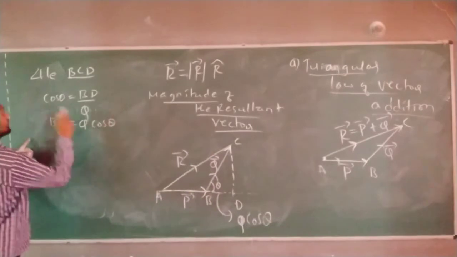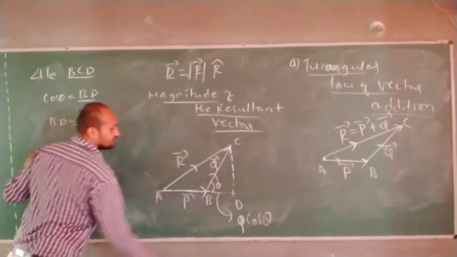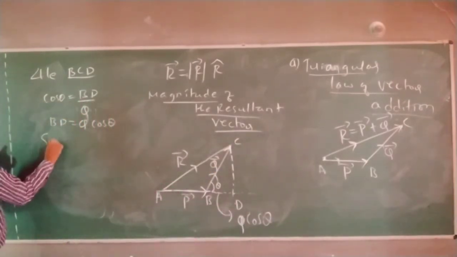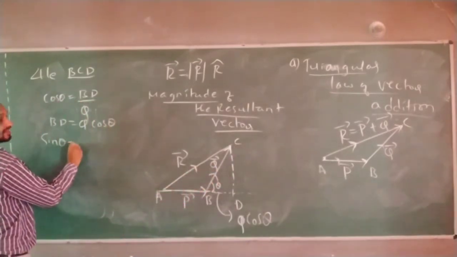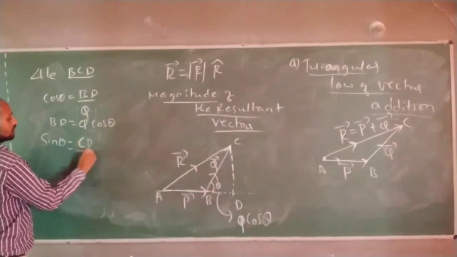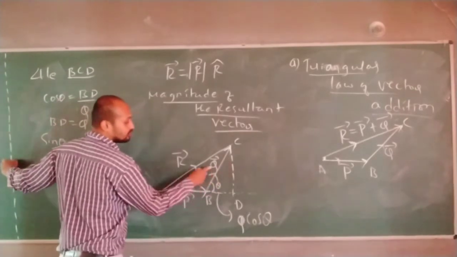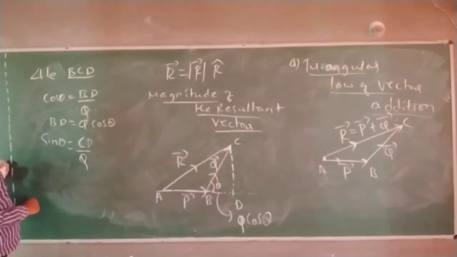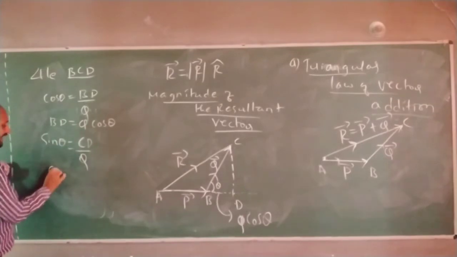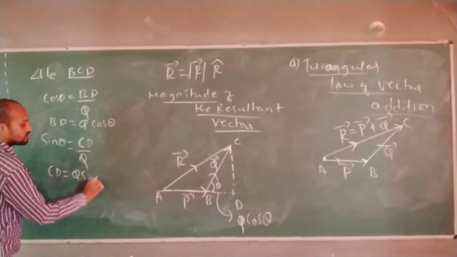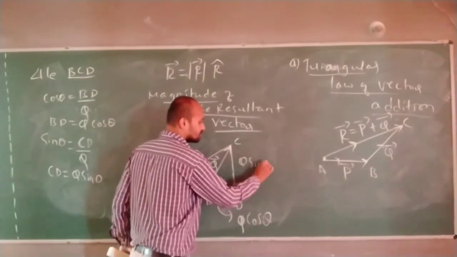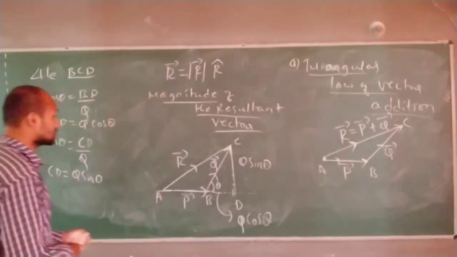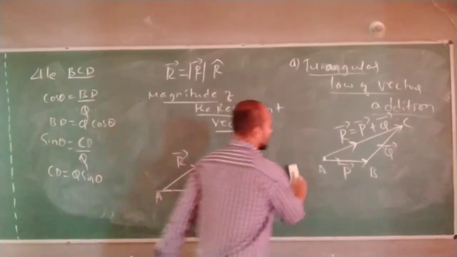Got it? Next, from this triangle, sin theta is equal to opposite by hypotenuse. So sin theta is equal to CD by Q. This is the hypotenuse, the magnitude of this vector Q. So CD can be written as Q sin theta. So this distance is Q sin theta.